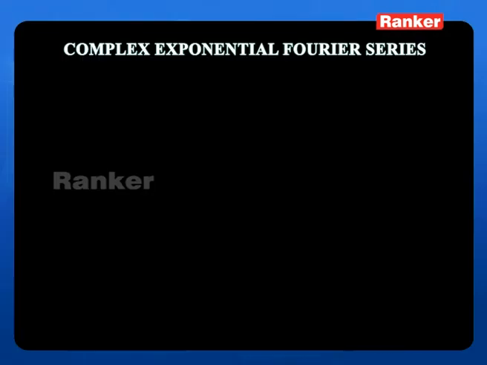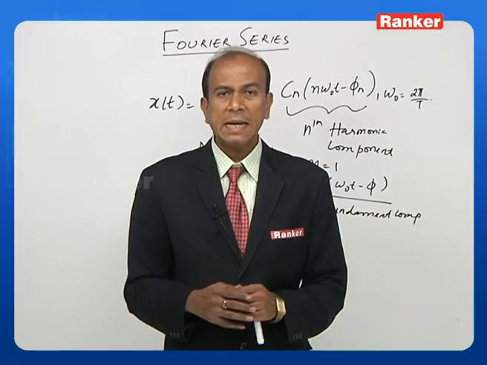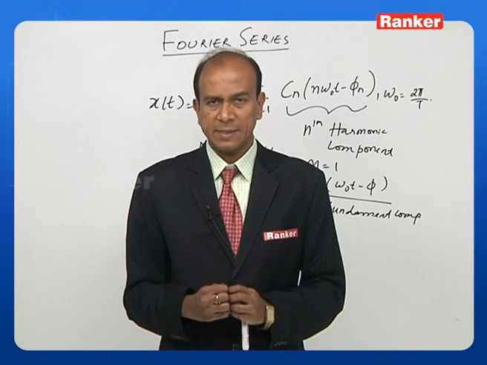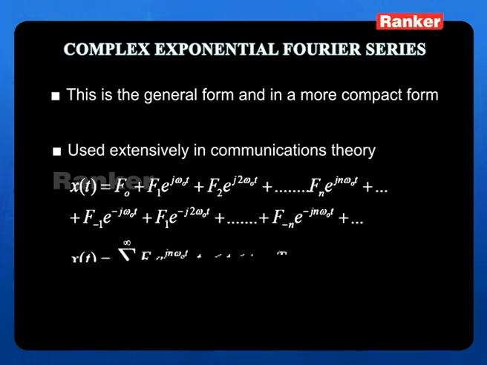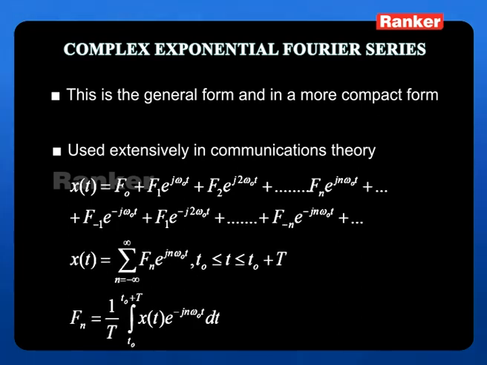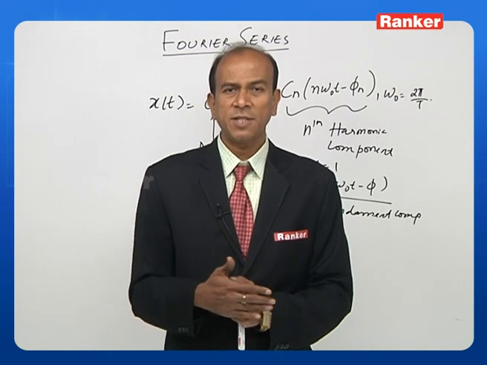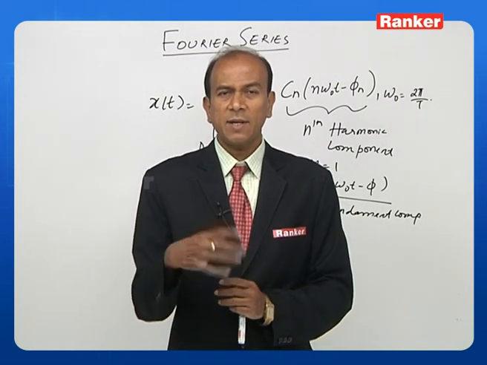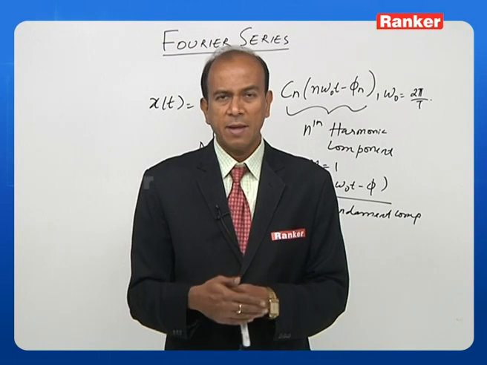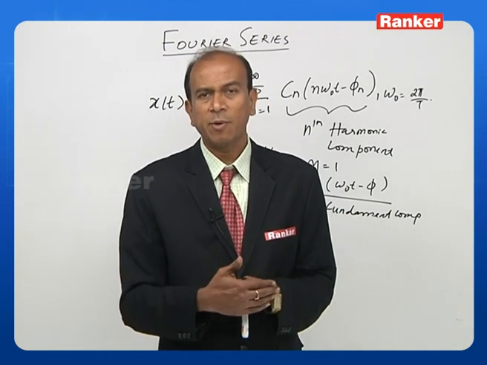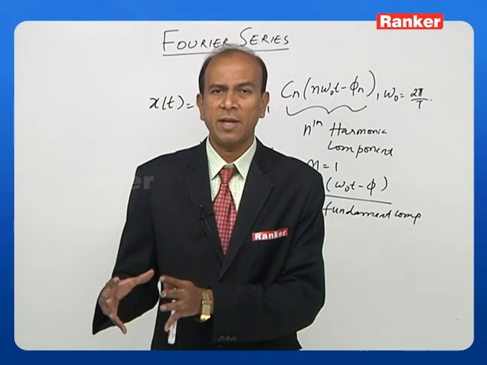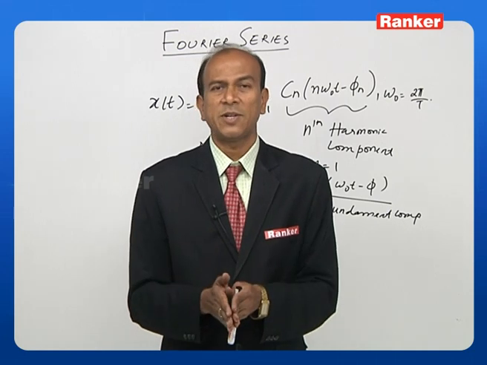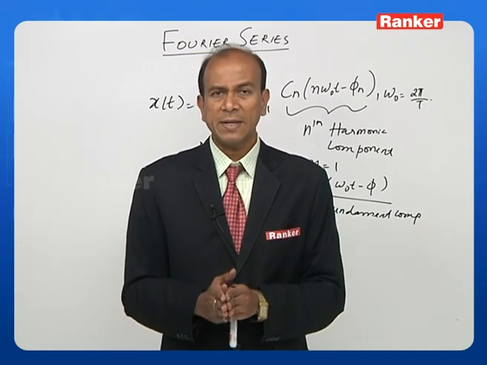We are now looking at a third form, which is called the complex exponential Fourier series. Let us see how we can express this. This is considered to be the general form and is a more compact form, and it is the most extensively used in communication theory. So as electronics engineers, what we have to see is the convenience, how best we can use this type of form. The earlier two forms are oriented more towards mathematics, whereas this is in a very compact form and is easily related to all communication theories. So we use this complex exponential series for our case here. Let us see the formula.